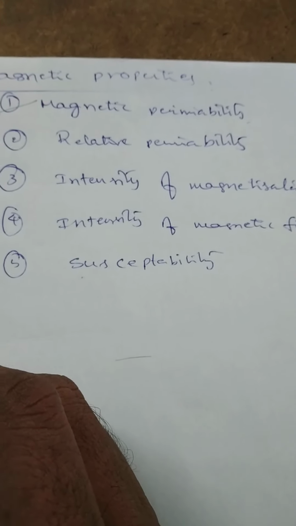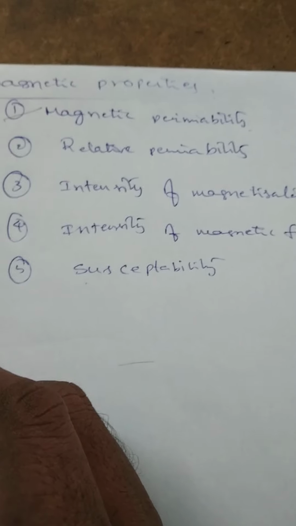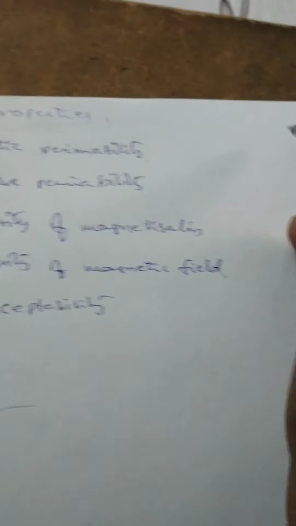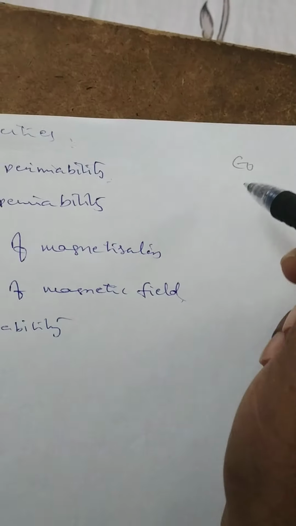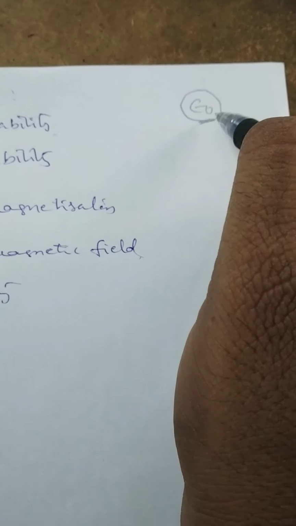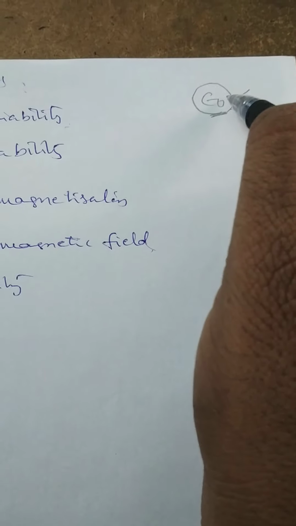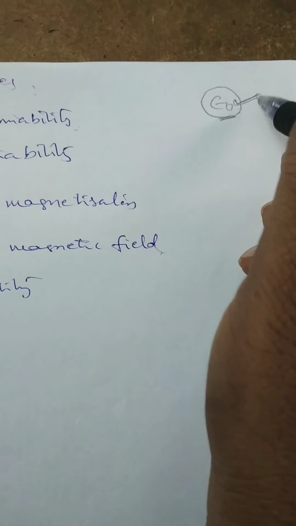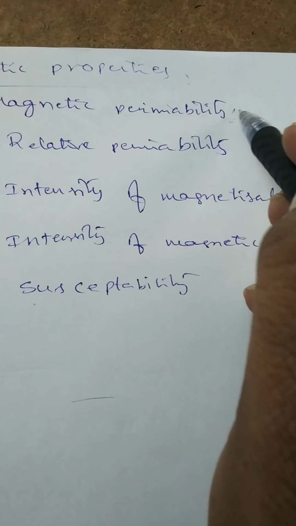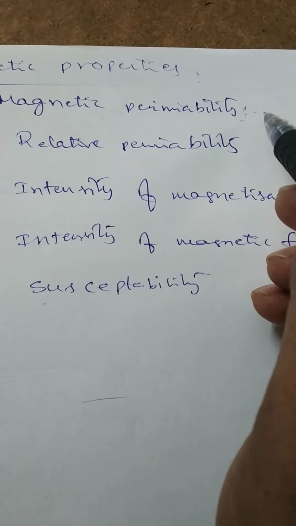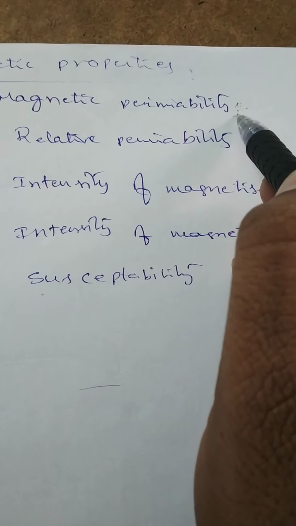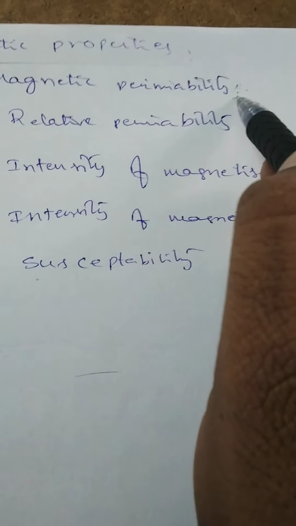In electricity, we know very well permittivity, represented by epsilon naught. Permittivity means the ability of the medium which can allow the electric lines of forces, called electric permittivity. In the same way, here also magnetic permeability. Magnetic permeability means the property of the magnetic material which can allow the magnetic lines of forces through it.